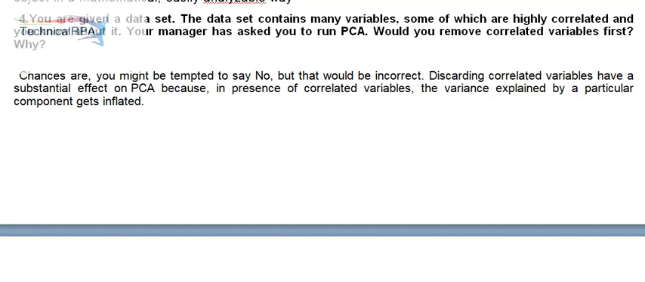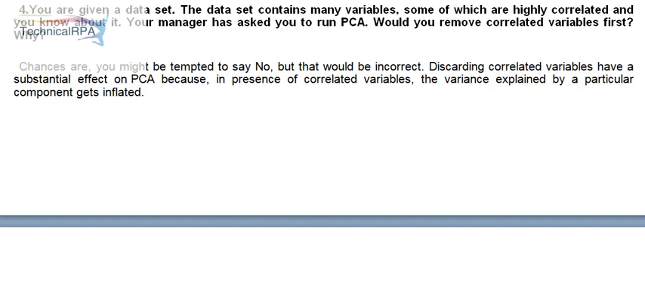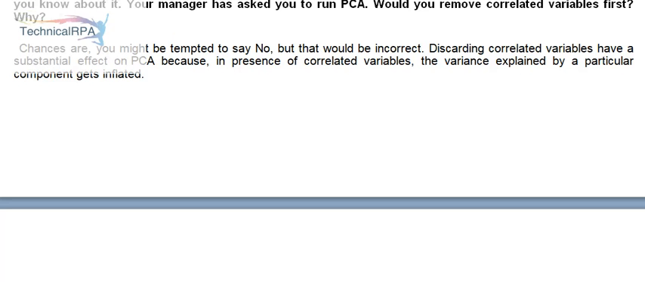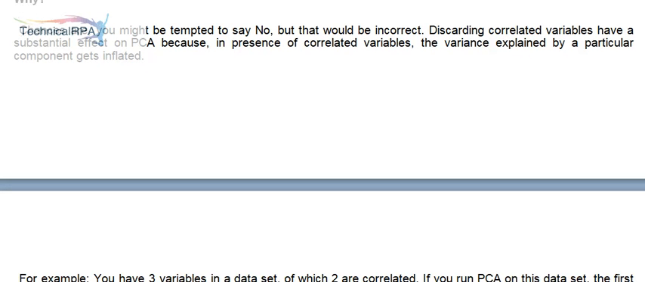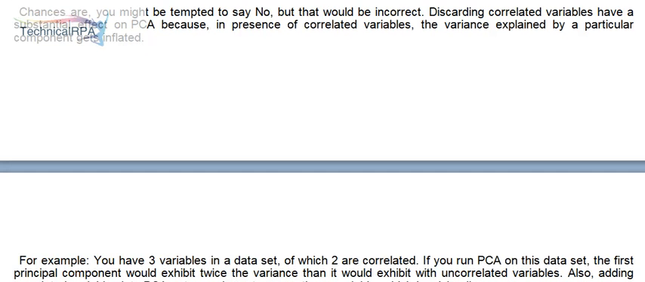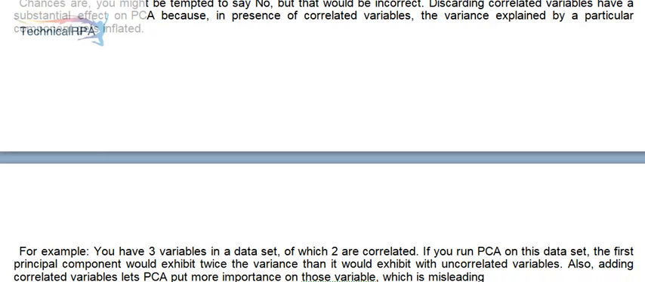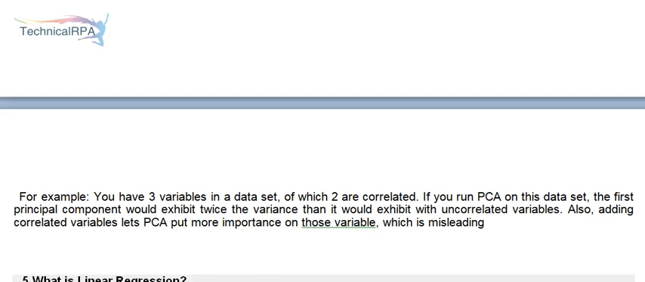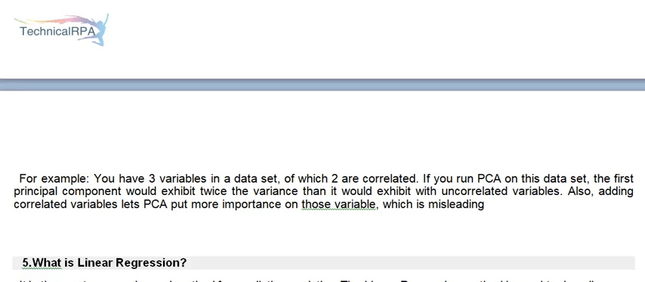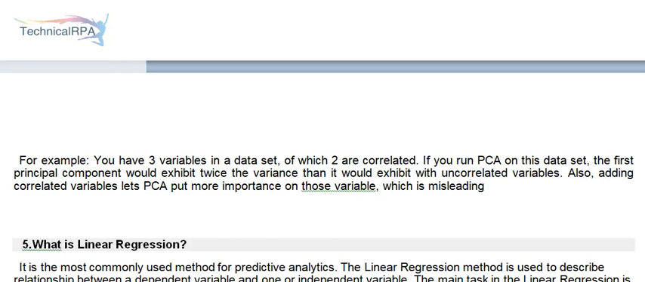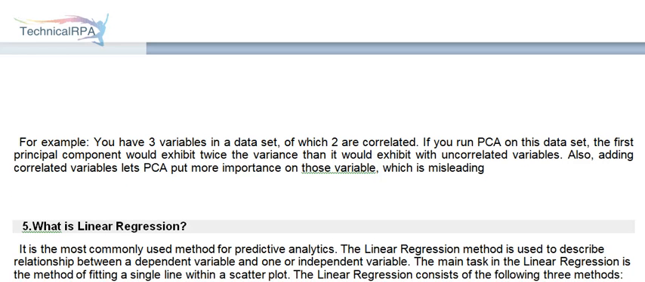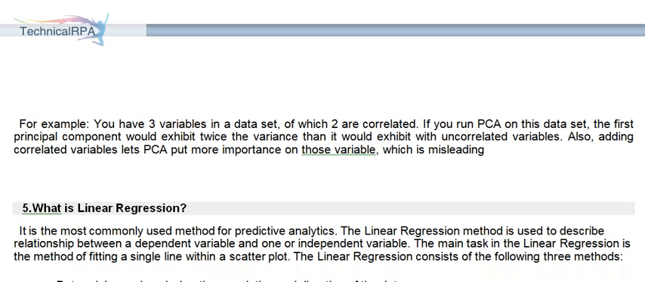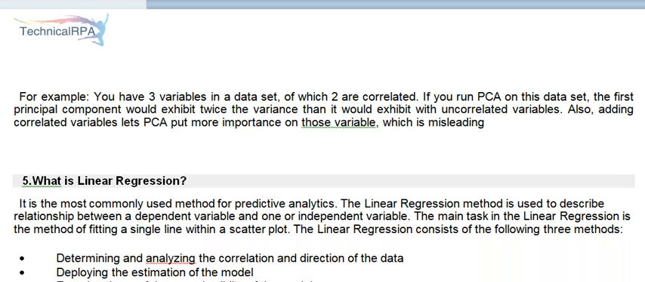Discarding correlated variables has a substantial effect on PCA because, in presence of correlated variables, the variance explained by a particular component gets inflated. For example, you have 3 variables in a data set, of which 2 are correlated. If you run PCA on this data set, the first principal component would exhibit twice the variance than it would exhibit with uncorrelated variables. Also, adding correlated variables lets PCA put more importance on those variables, which is misleading.